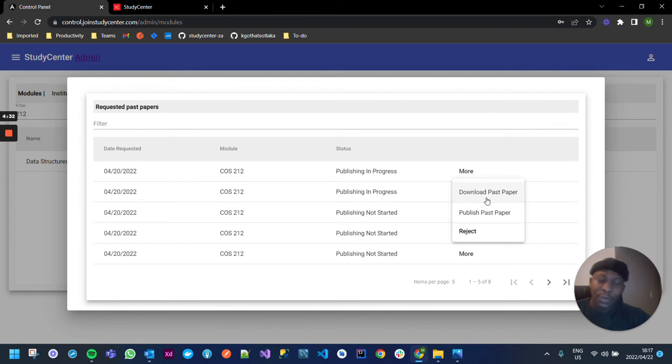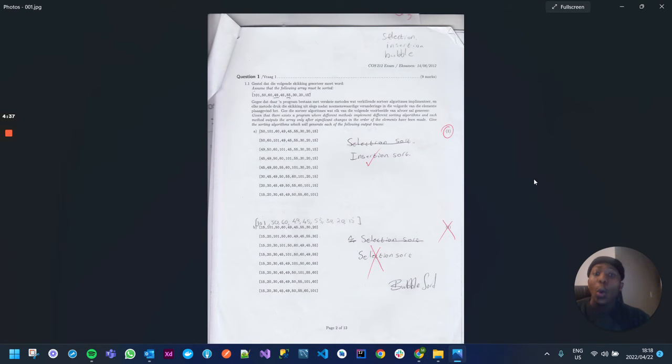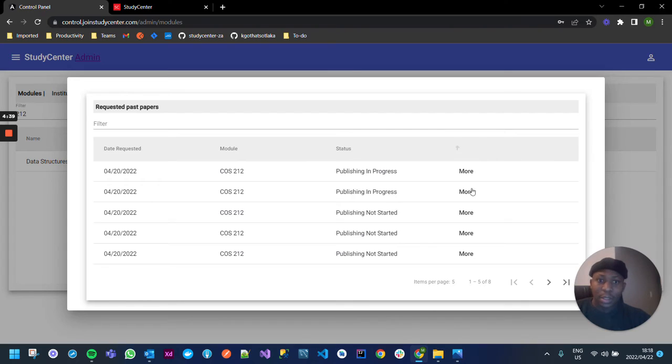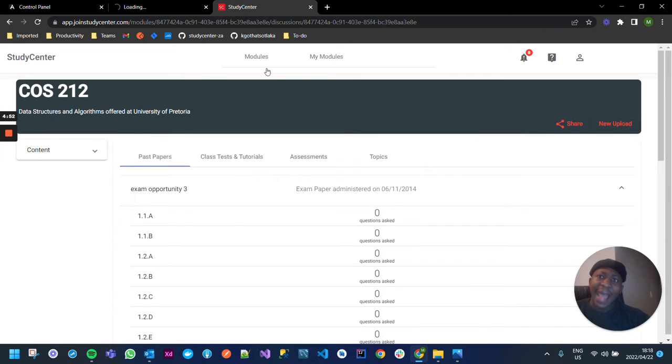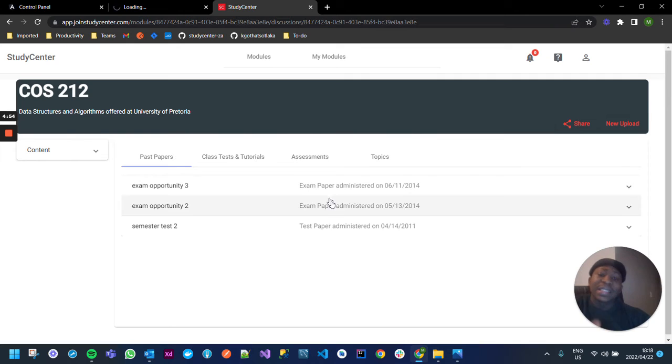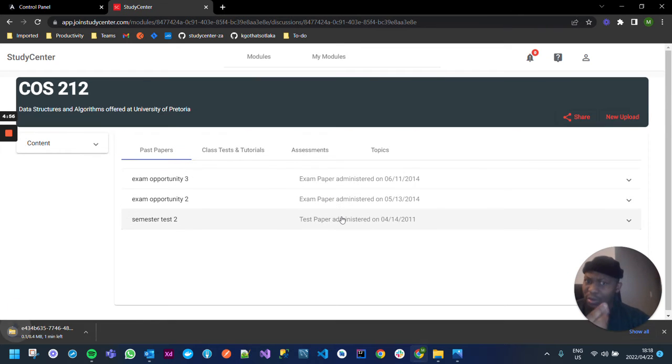Then from there, obviously download the past paper. And then after downloading it, you have to go through it, right? As you can see, this form is the one form that you use to publish a question paper. So things like title, date on paper, paper type, these are some of the metadata that I believe makes it easier for you to know more about the paper that you're looking at. So this is the title here, this is the date on the paper, and then this is the paper type.